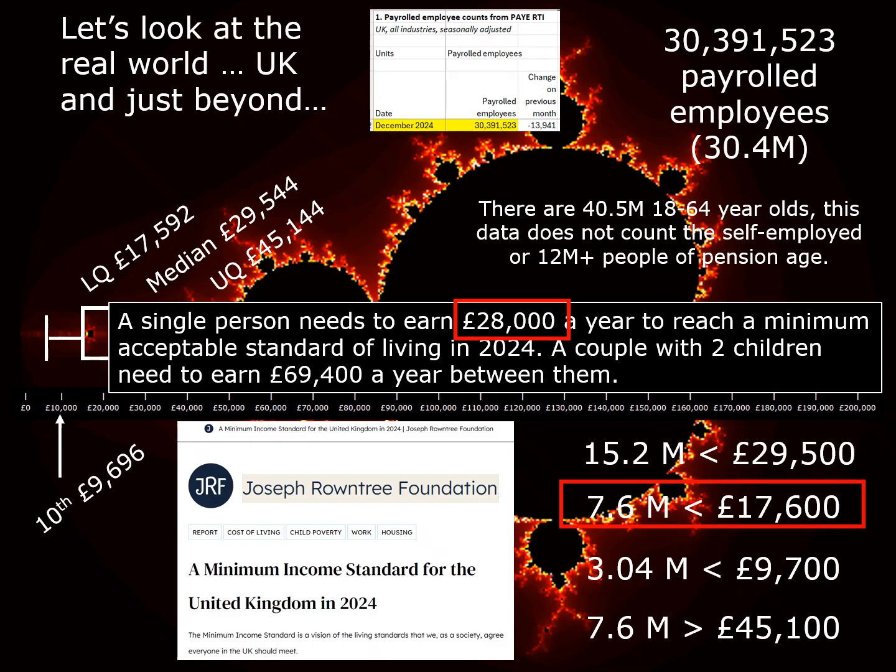The lower quartile is a key figure in terms of earnings. It's also about the level that the government defines as relative poverty in terms of household income, 60% of the median household income. If you are single and earning this, that's about £10,000 below the minimum income standard. It's also worth noting around 1.4 million pensioners are below that pension credit threshold, around 10 percentage points below the lower quartile.